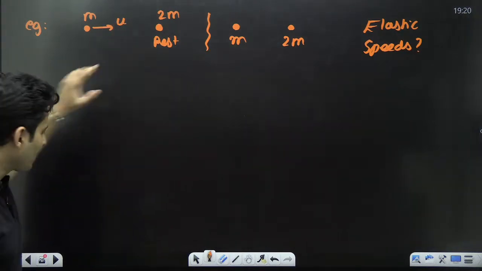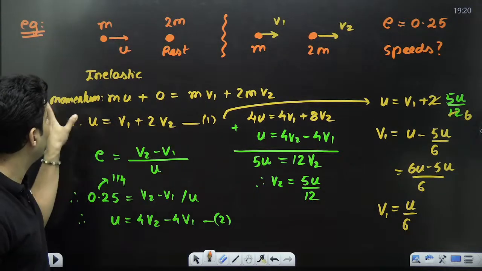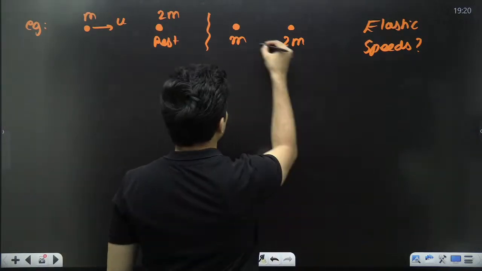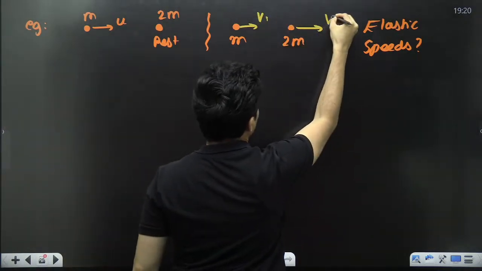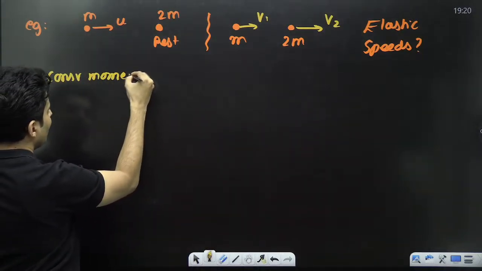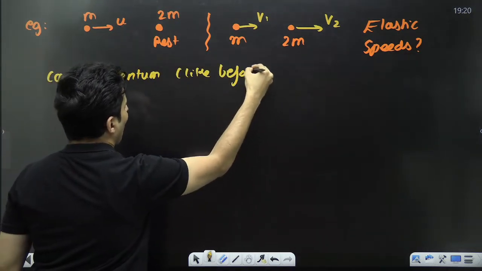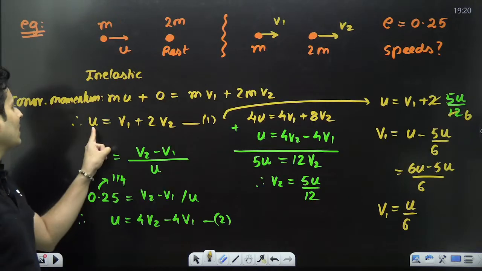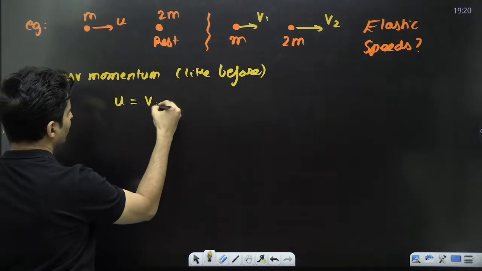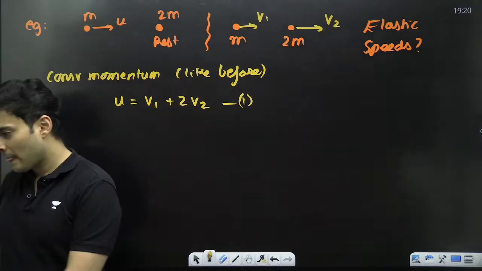In this question, won't this part, the conservation of momentum part, be the same? Like you will assume again this is v1, you will again assume this is v2. So again conserving momentum like before, what will you get? Exactly this equation. You will still get u is equal to v1 plus 2 times v2. You will still get this equation, yes or no?